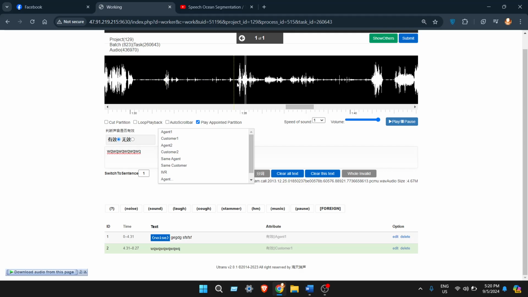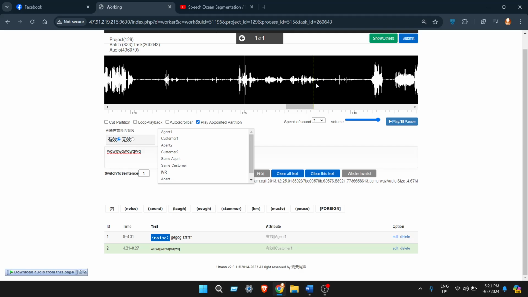From this part to this part is a pause. There's no one speaking, then the same speaker is speaking again. This is the voice of the speaker, this is the voice of the same speaker, and there is a small pause. In that case, no need to create a different segment. Write whatever the speaker is saying here, then click on pause tag, then continue whatever he is saying.